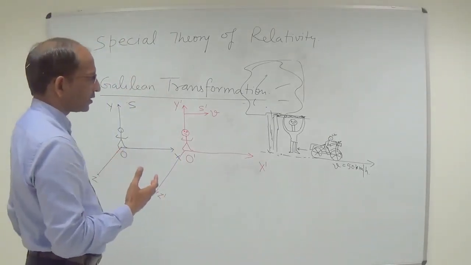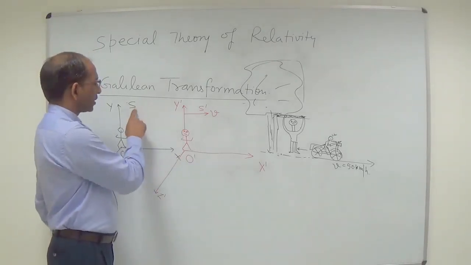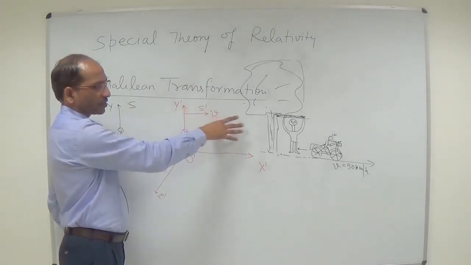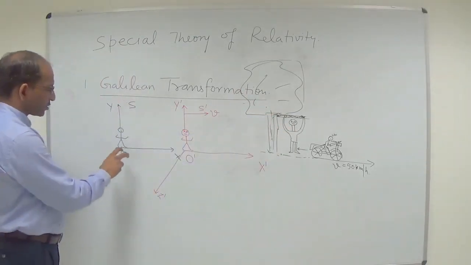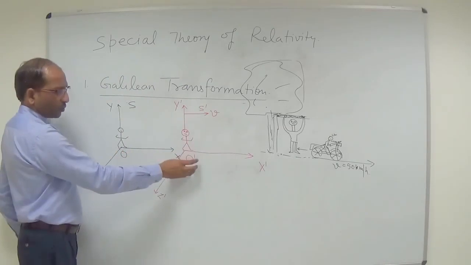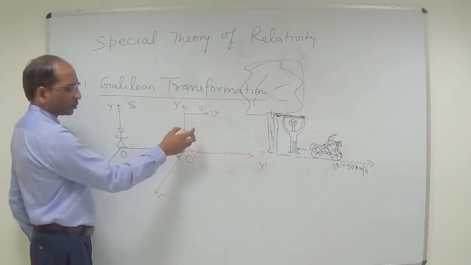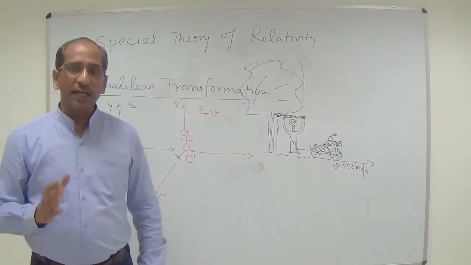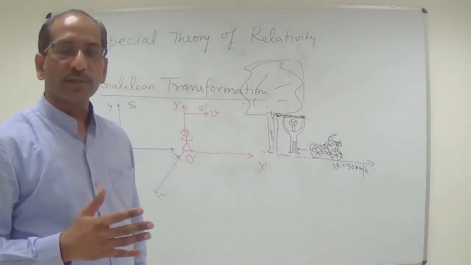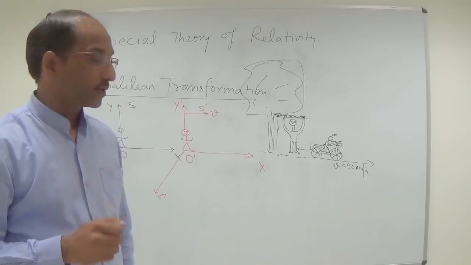So I am sure that now the idea of the S and S prime frames is clear with this picture. And what are O and O prime? O prime is an observer who is associated with the S prime frame, and the S prime frame is a moving frame relative to the S frame.